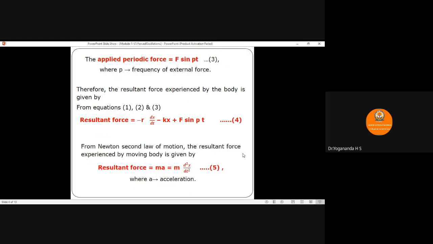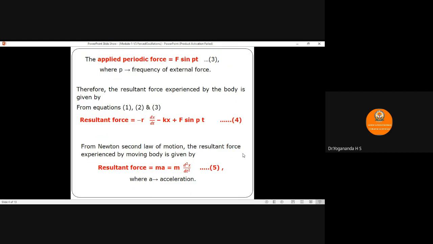From Newton's second law, the force experienced by the moving body is F equals m into a, where m is the mass and a is the acceleration. Writing the acceleration in terms of displacement, the resultant force can be written as m into d square x by dt square. We call this equation number 5. Equations 4 and 5 both represent the force experienced by the oscillating body.